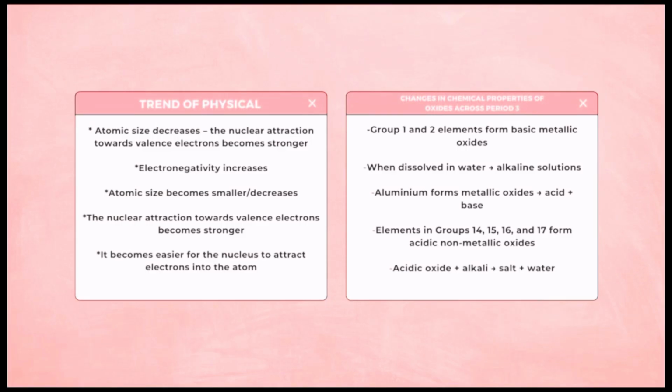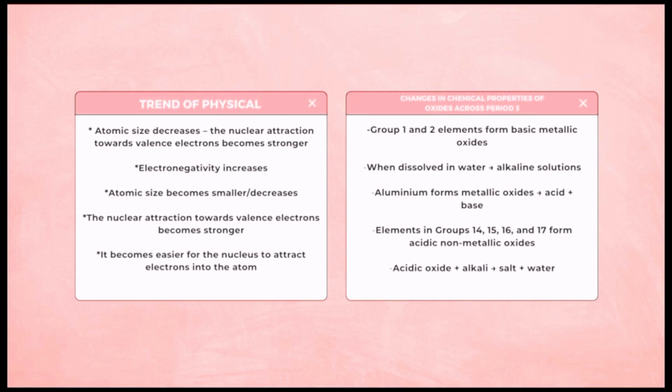Across the period, atomic size decreases. The nuclear attraction toward the valence electrons becomes stronger. Electronegativity increases. Atomic size becomes smaller. The nuclear attraction toward valence electrons becomes stronger, so it becomes easier for the nucleus to attract electrons into the atom.